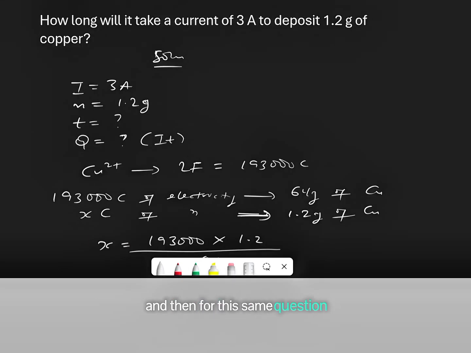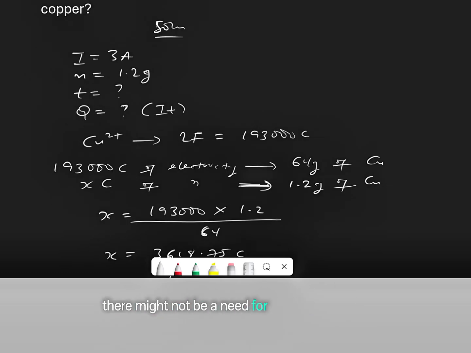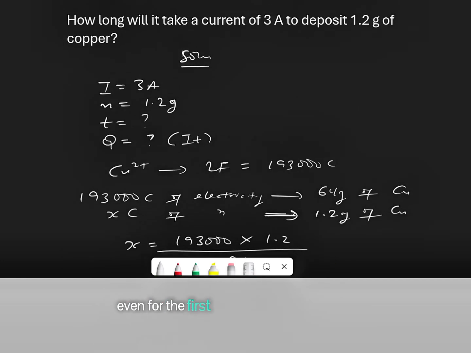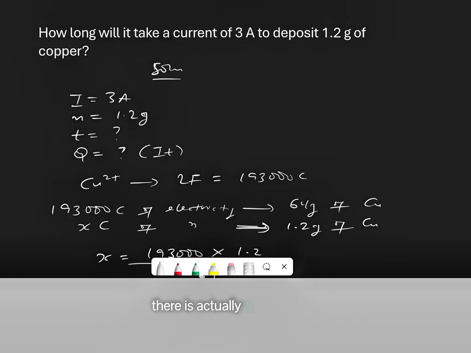And then for this same question, in cases where I am not required to show my step-by-step calculations, probably in computer-based tests where the questions are in form of MCQs, multiple choice questions, where I just need to solve and pick my answer from the options given, there might not be a need for me to go through this whole long process to get my answer. Even for the first question that was solved, there is a much shorter method that can be used to get the answer, that is simply by using the direct formula.